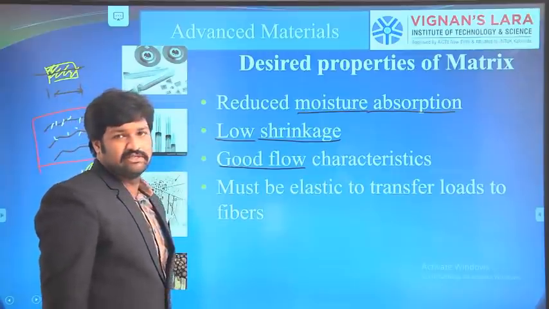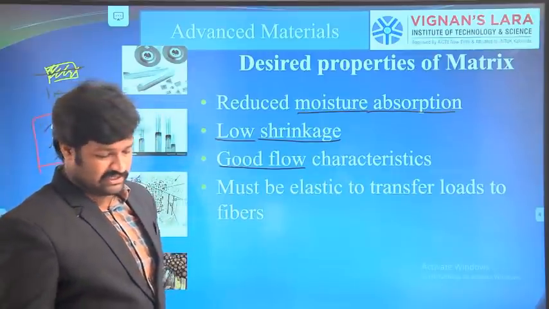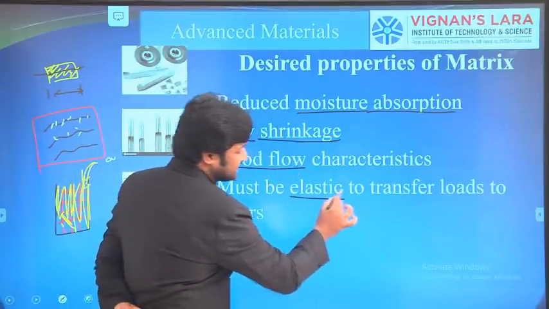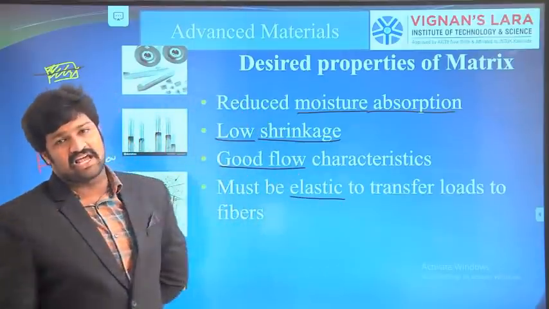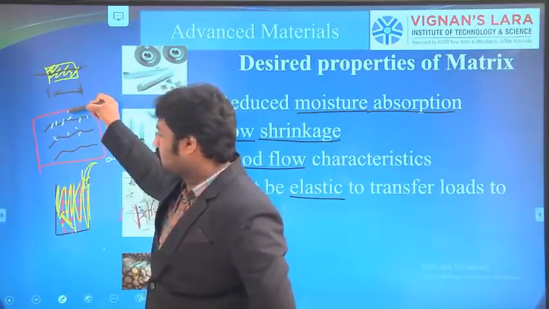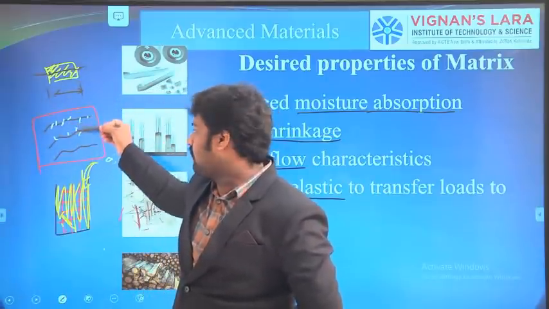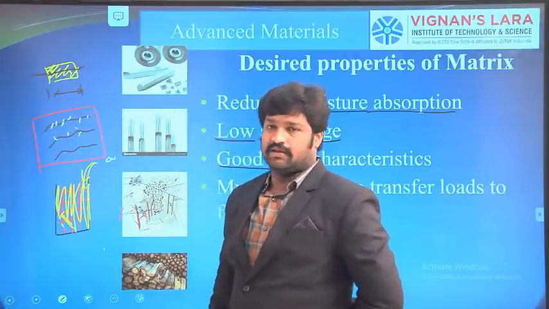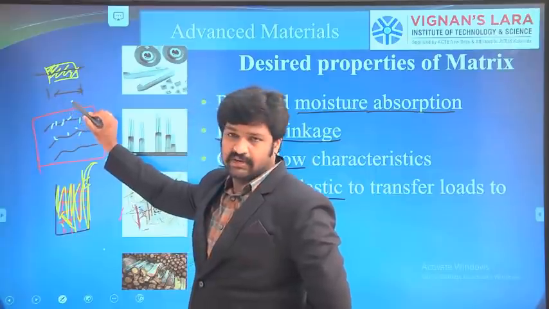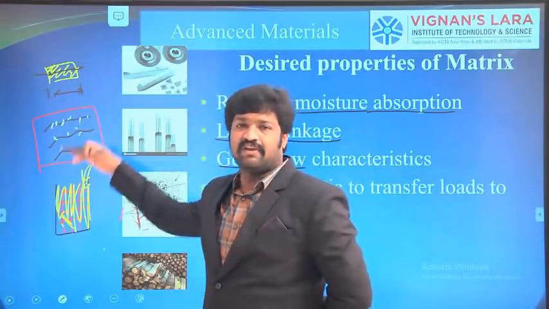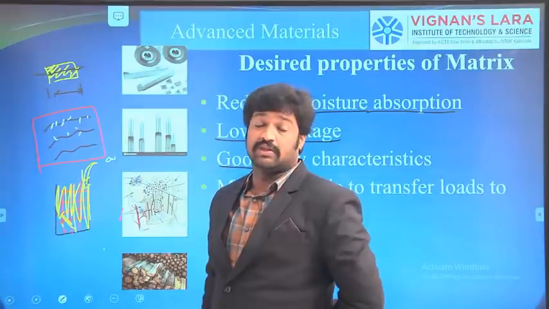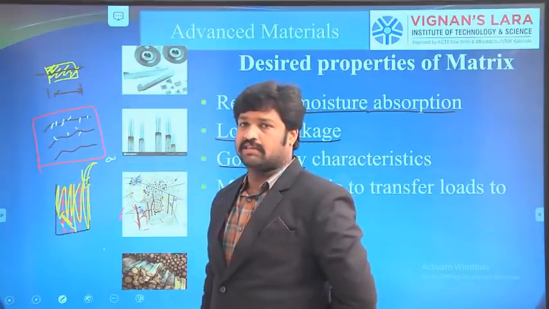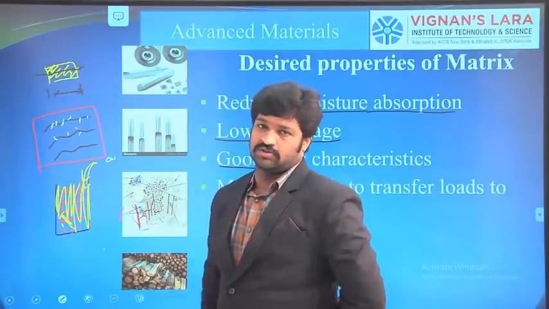The next one is that it should have elastic properties. Our matrix material must be elastic. Only then can it transfer the loads from one portion to the other portion. If it is a plastic material, then it breaks at that portion itself and will not transmit the loads to the next section, from the portion which is exposed to the loads.